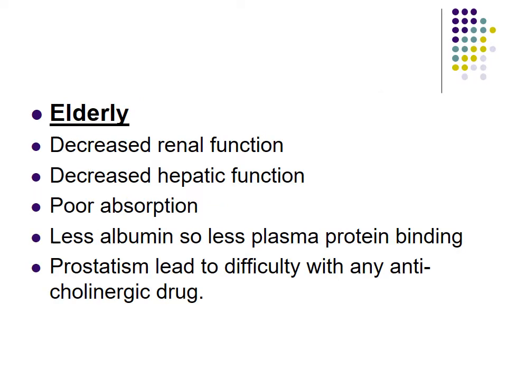Now the other extreme of age, that is the elderly. In case of the elderly, there is decreased renal function and decreased hepatic function. So metabolism of the drug is affected, and we have to give a slightly lower dose. Apart from that, absorption is poor and albumin is also less. So those drugs which are highly plasma protein bound may produce higher plasma concentration in the elderly. So in that case also we have to decrease the amount of the dose.